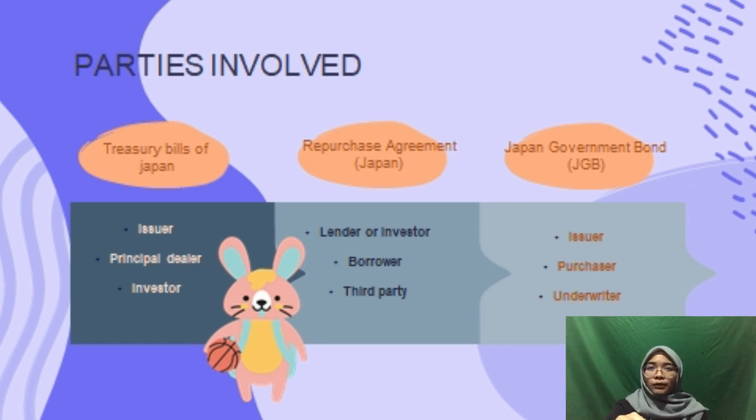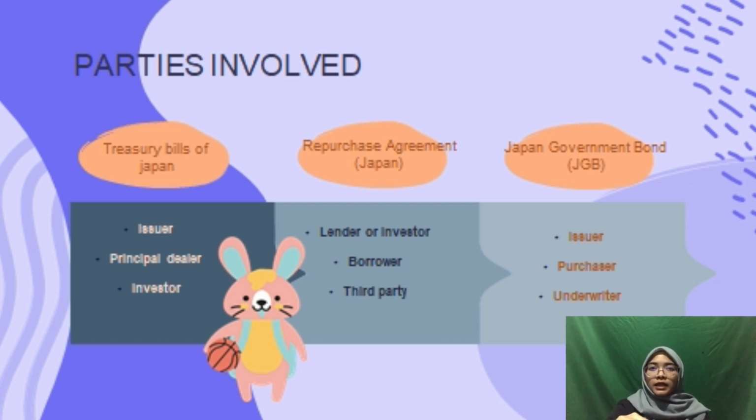Japan Treasury discount bills are issued by the Bank of Japan on the market in order to finance the activity of the organization. The second one, super dealers, such as investment banks and financial institutions, are used as a platform to help the issuer sell the Japanese Treasury bills on the market. The third one is the investor. The aim of the investor investing in T-bills is to gain profit with a secure investment.